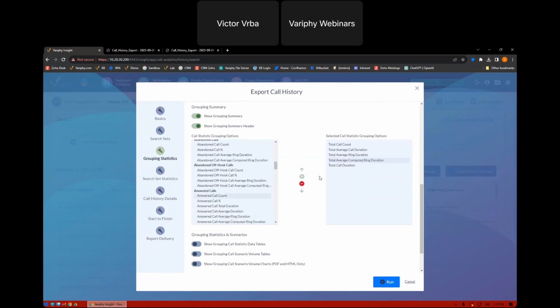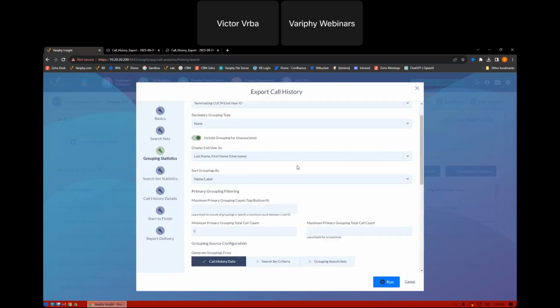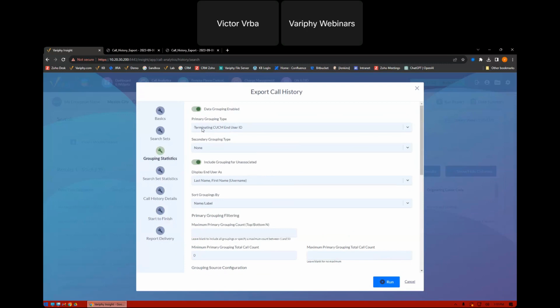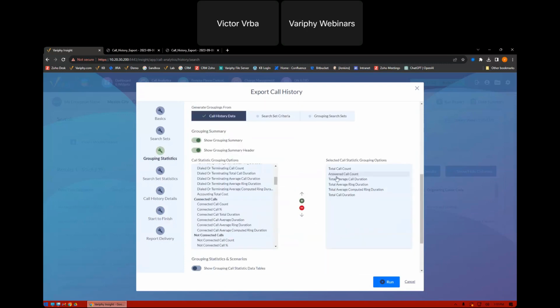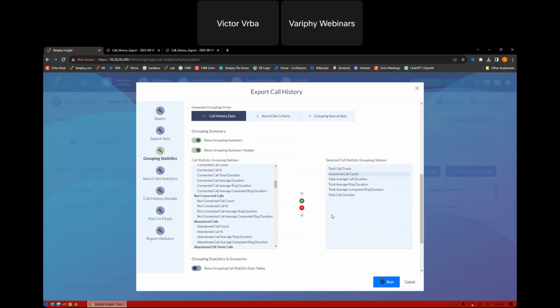Now, one thing you're going to notice here is that I am not going to add the abandoned count or the voicemail count into my agent metrics. Again, what I'm working out of here are my agent metrics. These are the metrics I want to see in the report on a per agent basis. The reason that we're not going to add abandoned or voicemail count at the per agent basis is because when you're talking about a hunt group, it is not one person's fault that a call goes to voicemail, or that a call was abandoned.